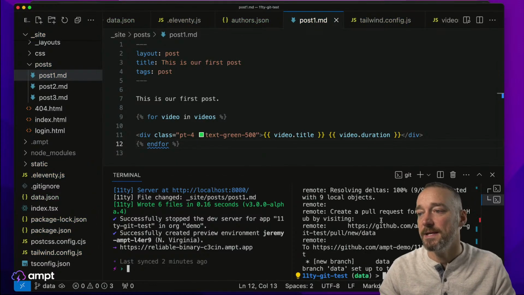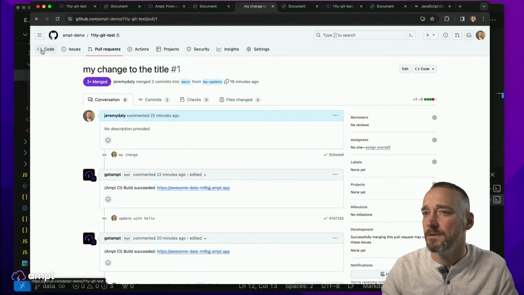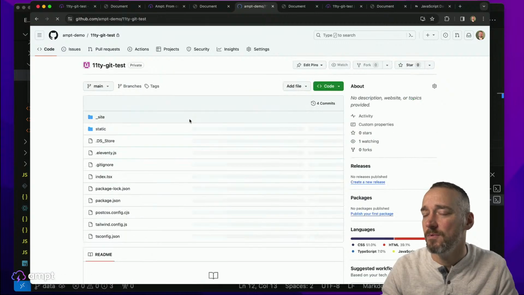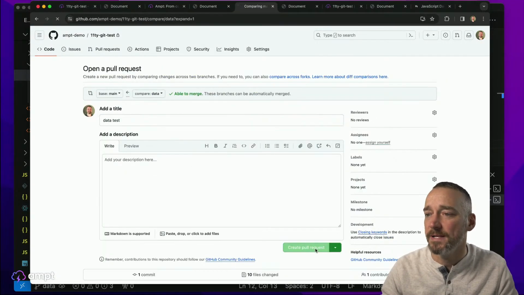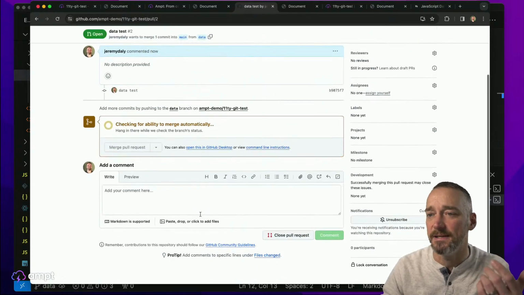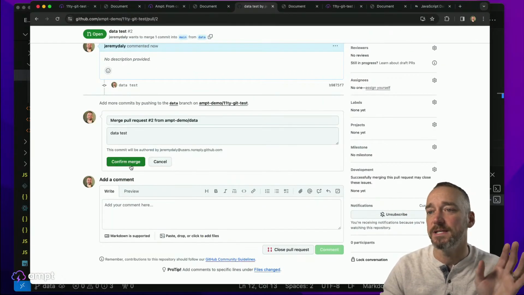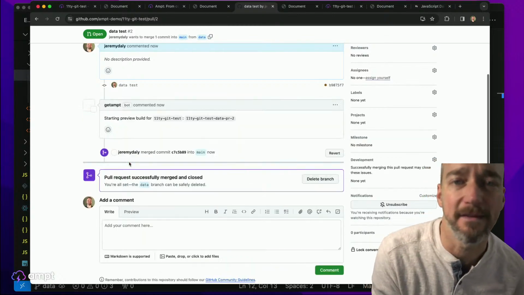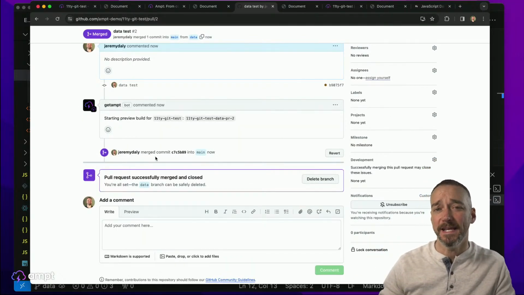We've created a new branch here. So go back to code. We should have a new branch called data. I'm going to compare and create a pull request, but I'm just going to merge this in right away. I don't want to see the preview. I want to just merge this directly in. I'm assuming that I've done all these tests and everything looks great. Okay, so I've merged this in directly.